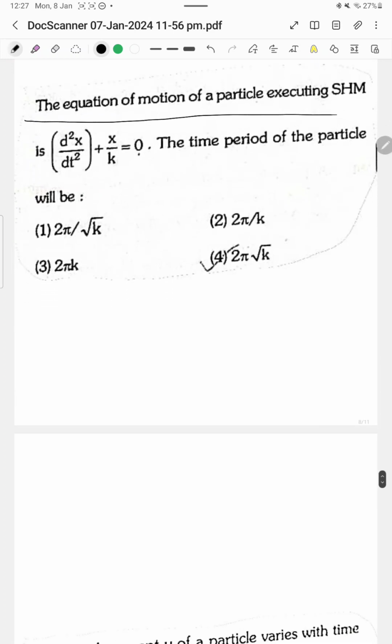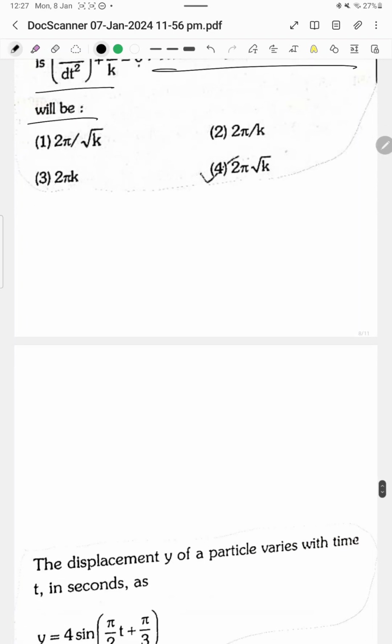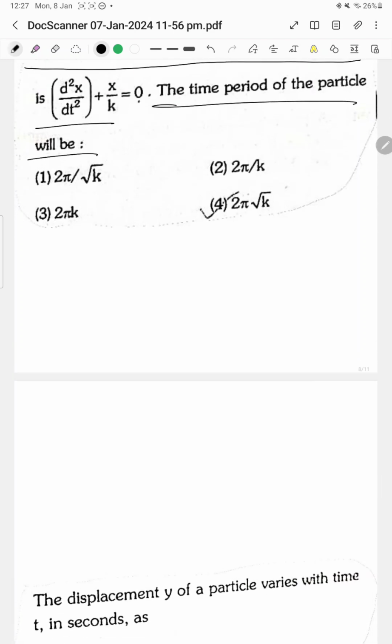The equation of motion of a particle executing SHM is d2x/dt2 plus x by k equals 0. The time period of the particle will be, we know that d2x/dt2 plus omega square x equals 0.